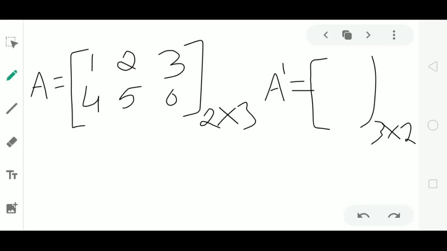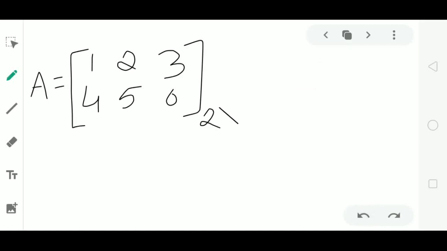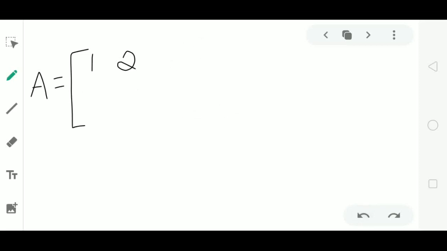Then when will these orders be equal? For what type of matrix will the order of the transpose also be equal to the order of the matrix? Now observe here. Suppose I consider a matrix A of order 2 by 2 or 3 by 3 or any square matrix in which the number of rows and columns are equal.